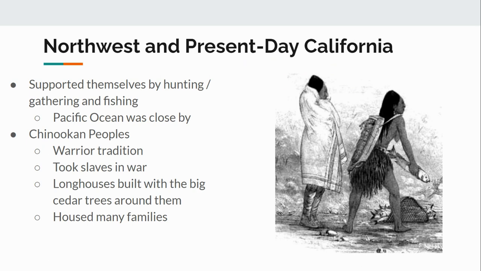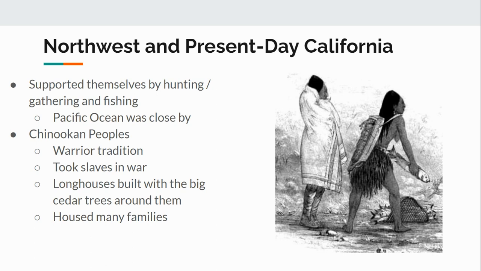And then the last group we'll talk about for today is the Northwest, in present day California, the last region. And Native Americans in this region are going to be supporting themselves by hunting and gathering and also fishing. And this should make sense, right? The Pacific Ocean is right nearby, so fishing has become very important for these groups of people. One group of people to learn about is the Chinookan peoples, and they have a long warrior tradition.